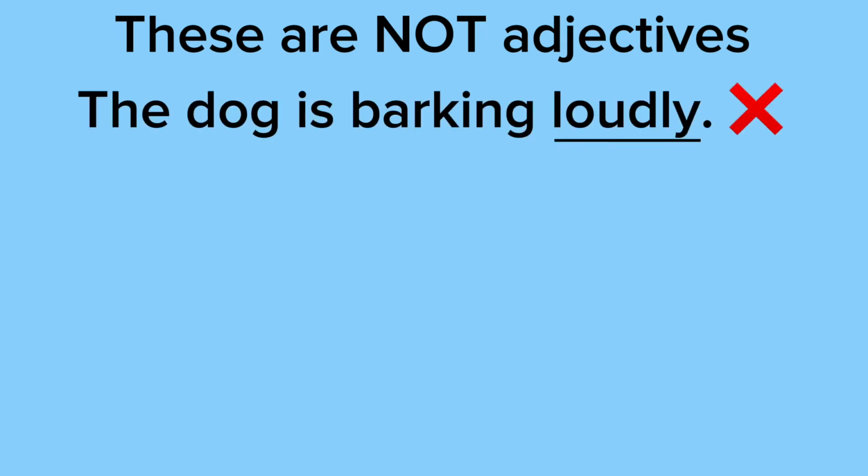These are not adjectives. In the sentence, the dog is barking loudly, loudly would be considered an adverb because it's describing how the dog is barking, and barking is a verb. So it's giving you more information about the verb. So that would be incorrect. Well, it would be correct if we were talking about adverbs, but we're not talking about adverbs. A lot of people get adjectives and adverbs confused, which is understandable because they're very similar.